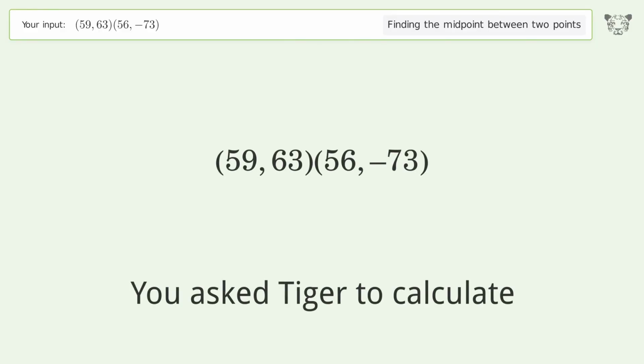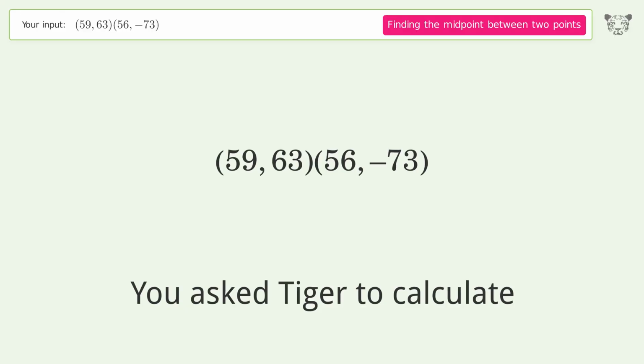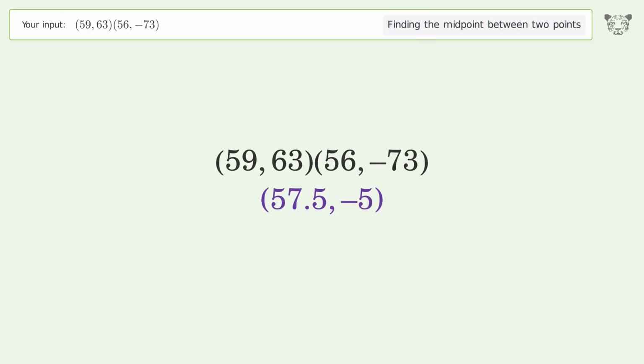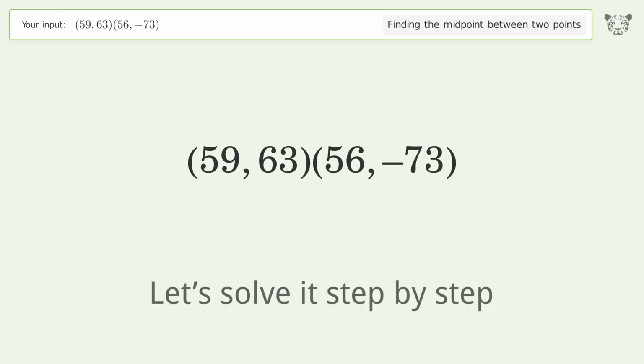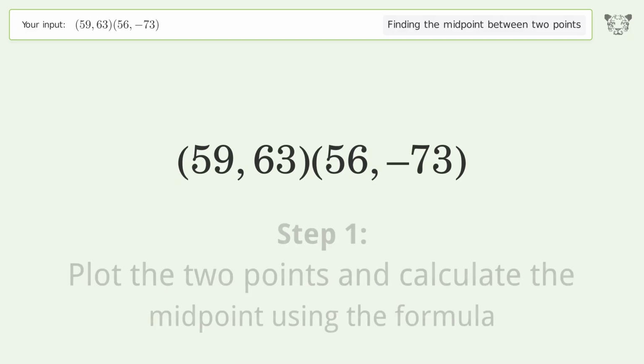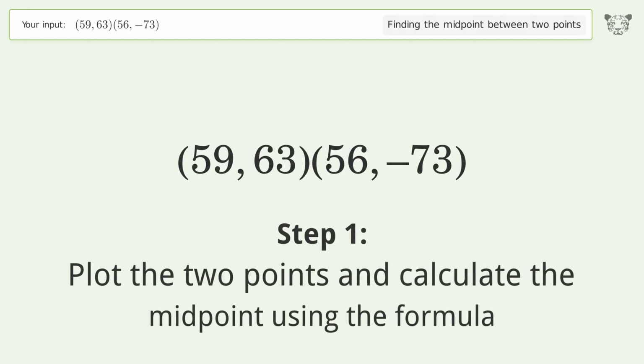You ask Tiger to calculate. This deals with finding the midpoint between 2 points. The midpoint between the 2 points is 57.5, -5. Let's solve it step by step. Plot the 2 points and calculate the midpoint using the formula.